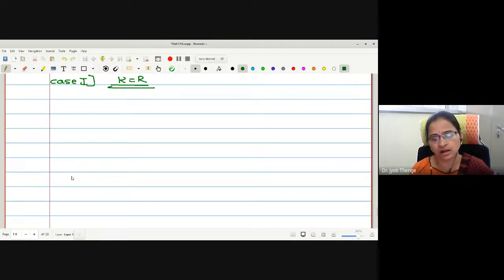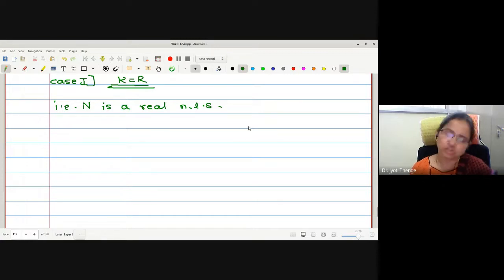That is, the underlying codomain is the real field. Therefore, here can I write that N is a real normed linear space. The scalars used in the space N are the real numbers. Also, the functional will be a real valued function.